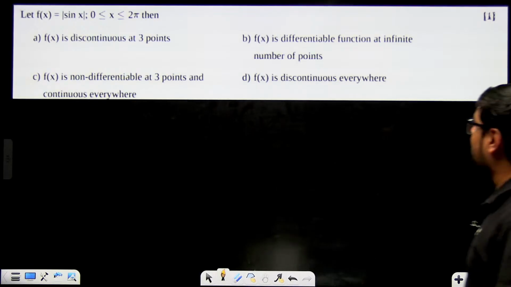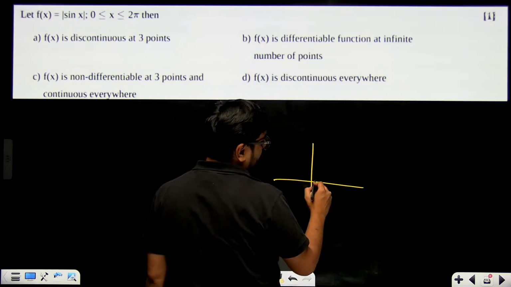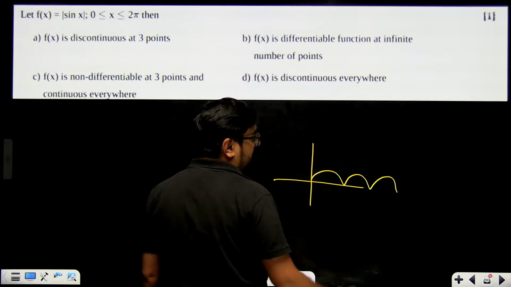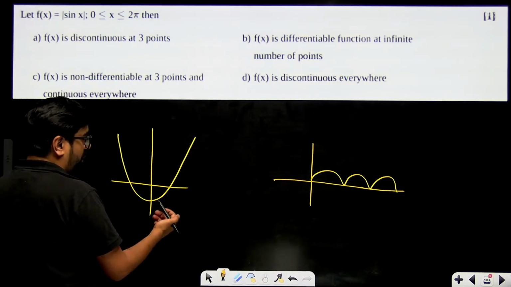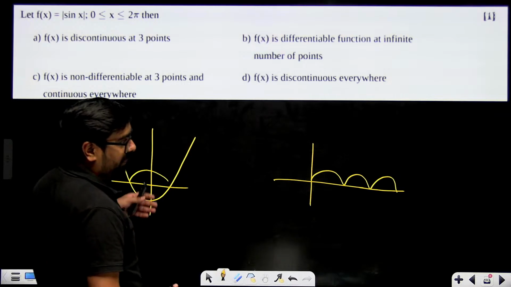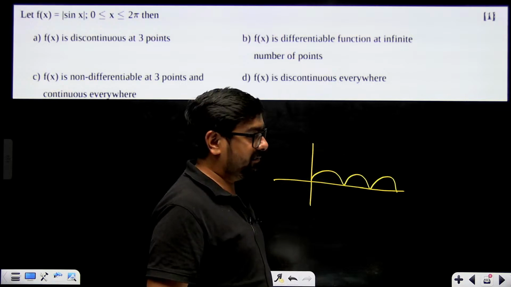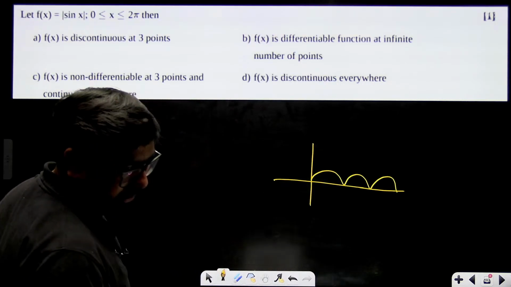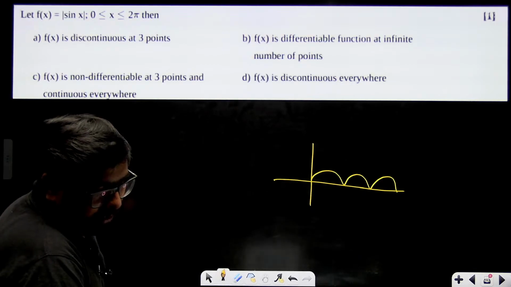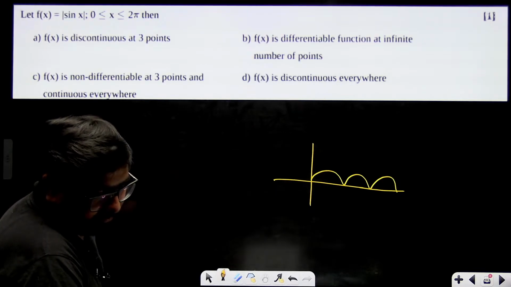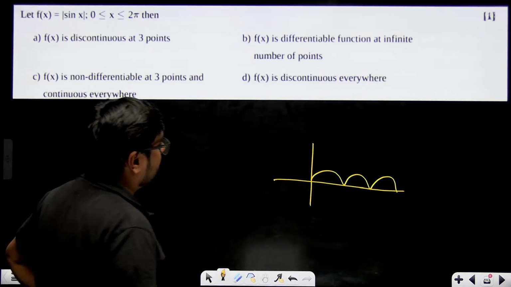Simply check the graph of mod of sin x. How will the graph be? Like this, positive only, correct? Suppose your function is like this and if you apply mod on it, then all the negative part will become positive, correct? That's it. How does your sin x graph look like? Just try to think of the sin x graph. You'll easily get this. Correct, your sin x graph is like this.